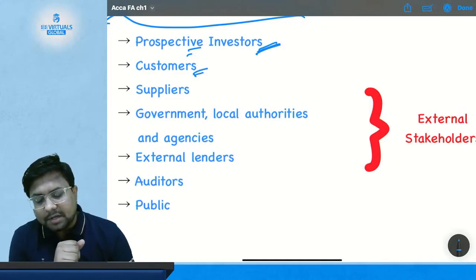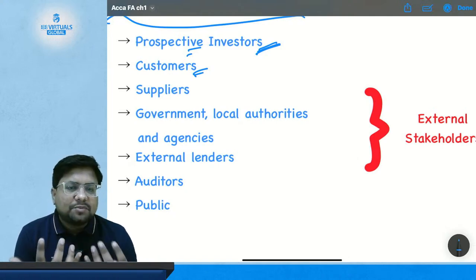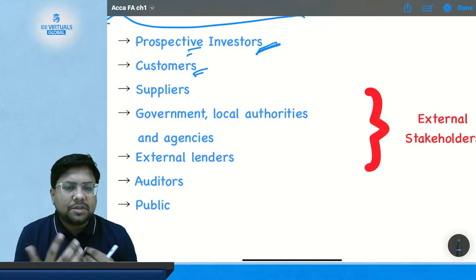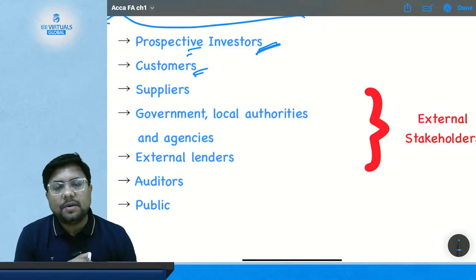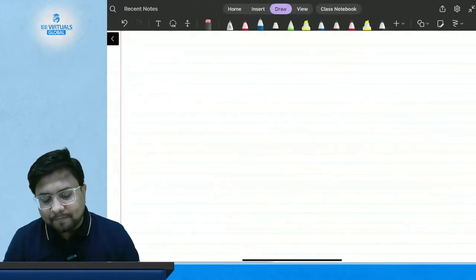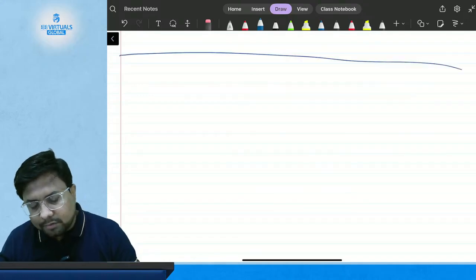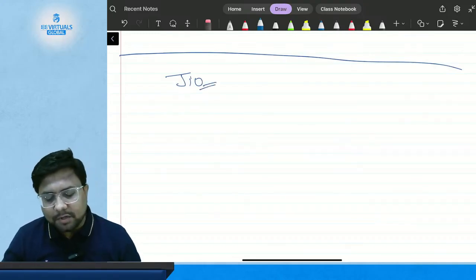Then comes the customer. Now you will think, why is the customer interested in using the financial statement? Why is the customer a user of financial statements? Suppose you live in India and you use Jio for your mobile communication.